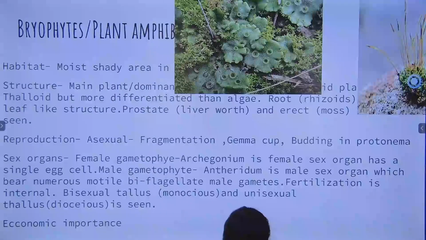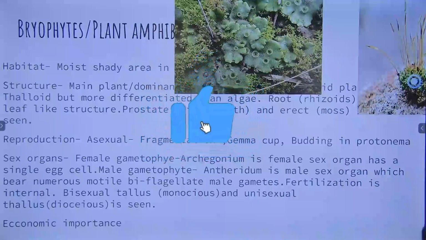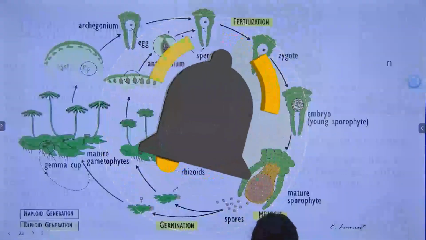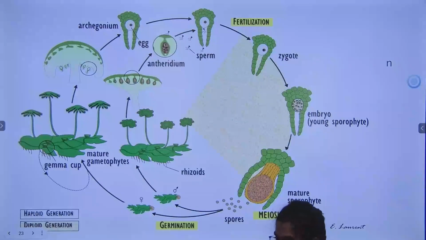Next, put a heading as life cycle of liverwort. Life cycle of liverwort. Now, which example are we going to see in liverwort? We are going to see Marchantia, right? Marchantia and Riccia were the two examples for liverwort, class Hepaticopsida.